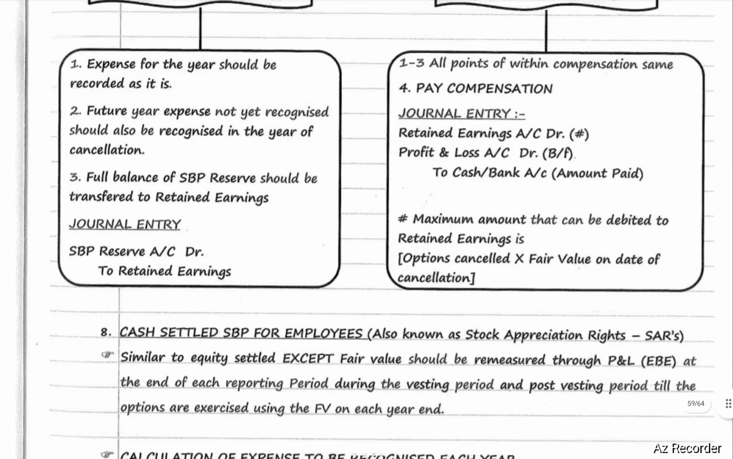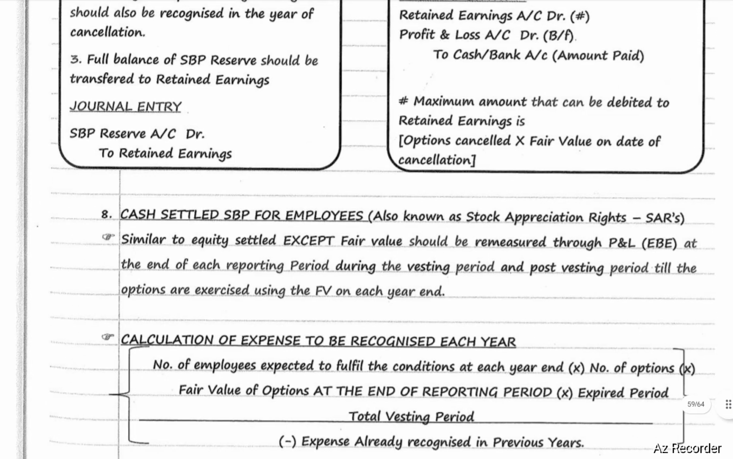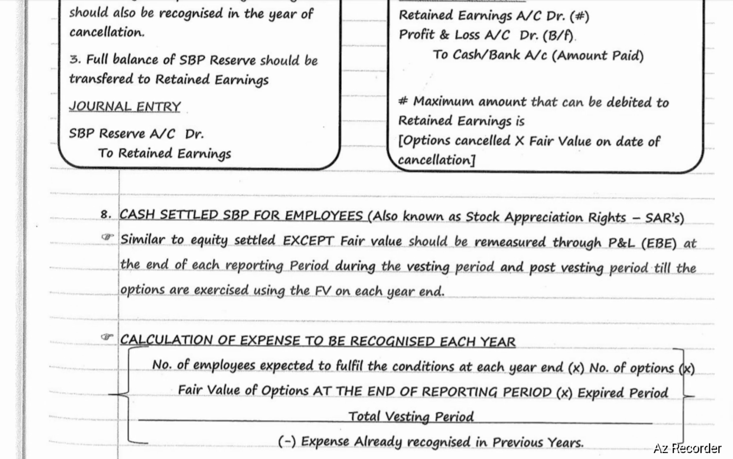Next, cash settled share-based payment for employees, also known as stock appreciation rights, SAR. Similar to equity settled, except fair value should be remeasured through P&L, that is employee benefit expense, at the end of each reporting period, during the vesting period and post vesting period, till the options are exercised, using the fair value on each year end.